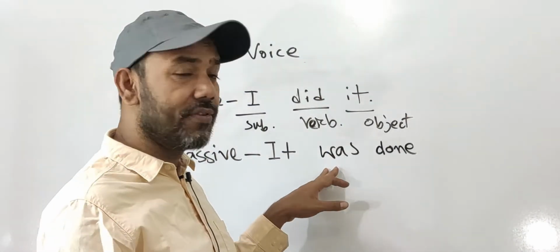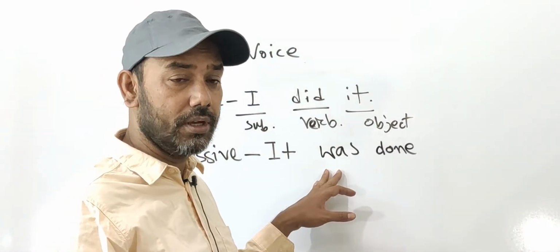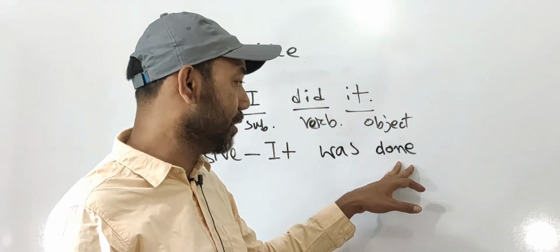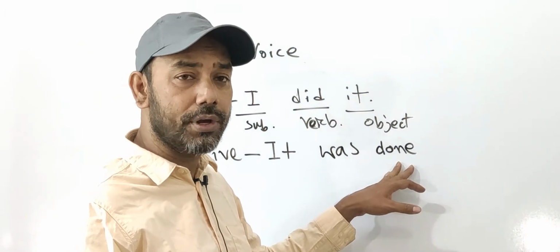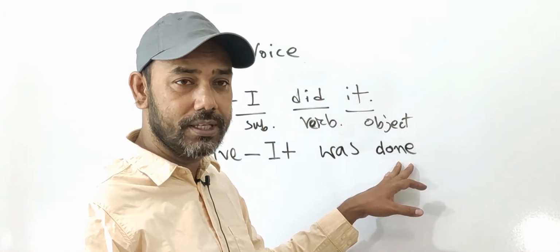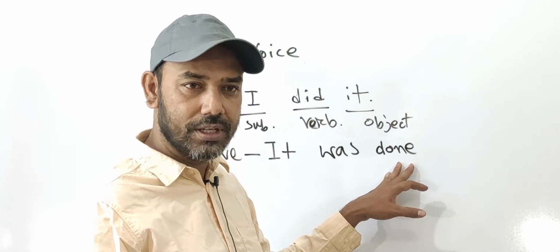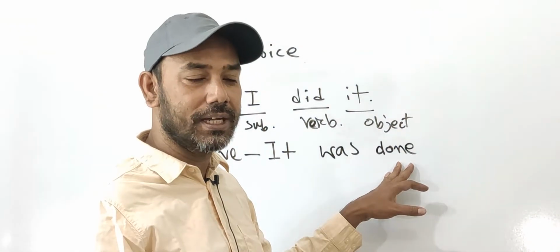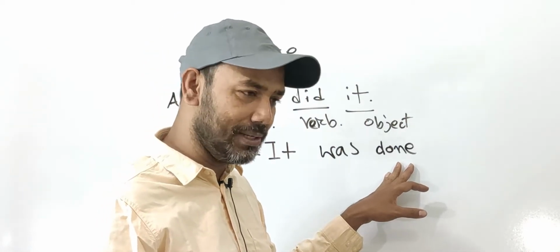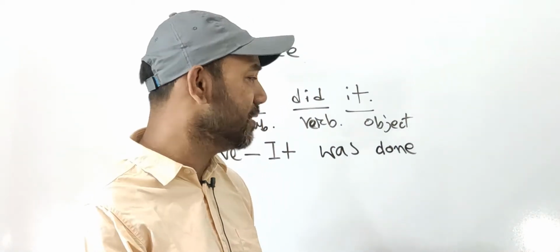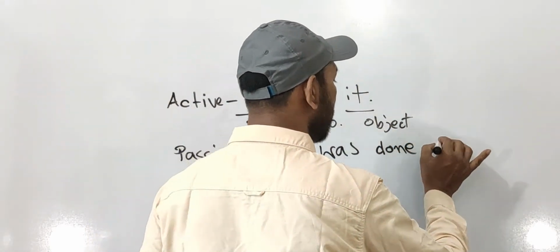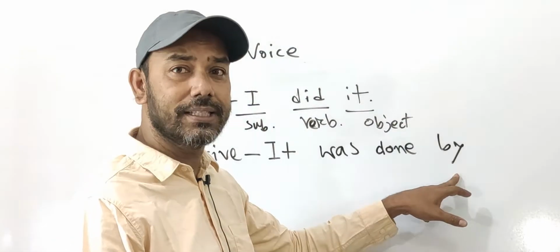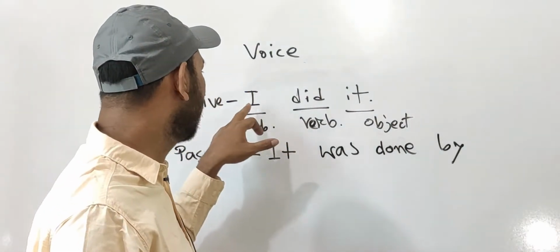Okay, after finishing the work of the main verb, then according to the formula of passive voice, there will be a preposition, by. Okay, we always write the preposition by in case of passive voice, except some exceptions. Okay, by. It was done by. Okay, done by.